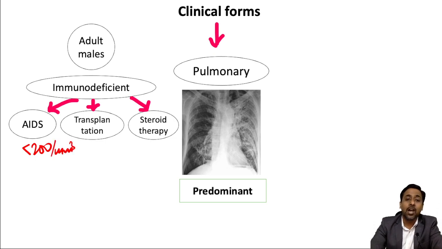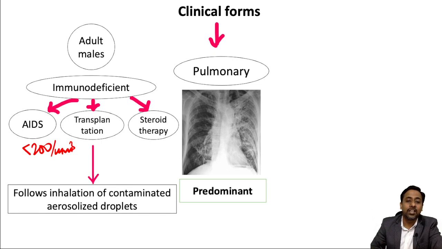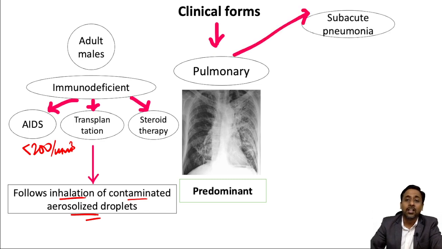And how does it occur? It usually follows inhalation of contaminated aerosolized droplets. So aerosol droplet inhalation is the main source of infection. This pulmonary manifestation usually presents as pneumonia, and it is typically subacute.